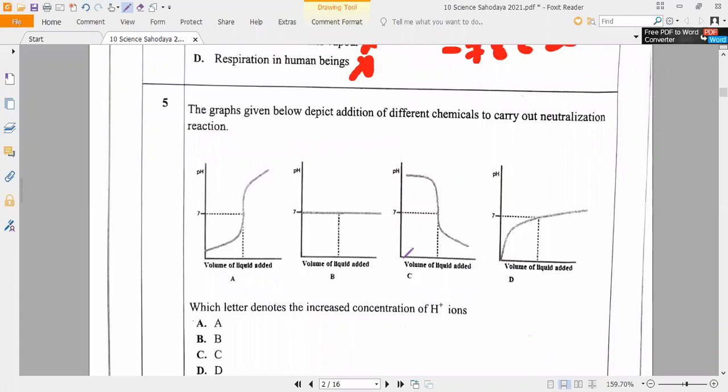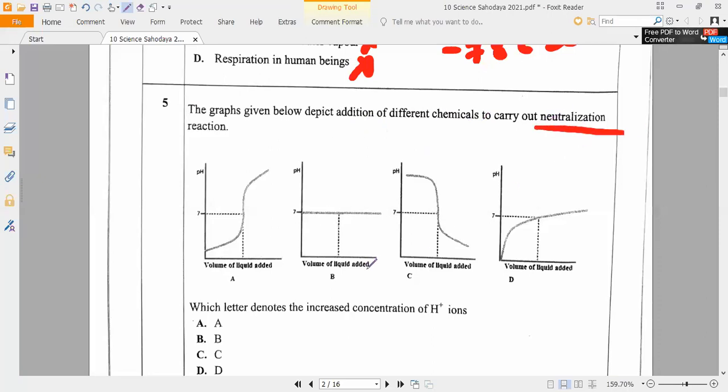The graph given below. Read loudly and answer. The graph below depicts addition of different chemicals. Read the question correctly. Additional or addition? Addition, sir. Concentrate on the question. Addition of different chemicals to carry out a neutralization reaction. Now, observe very carefully. They are saying neutralization reaction.